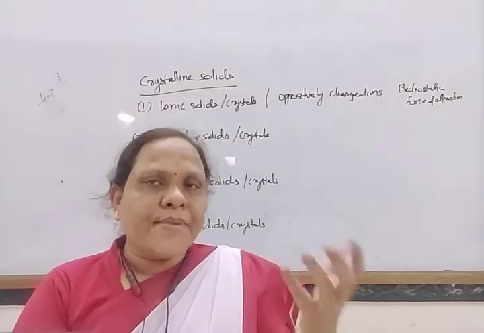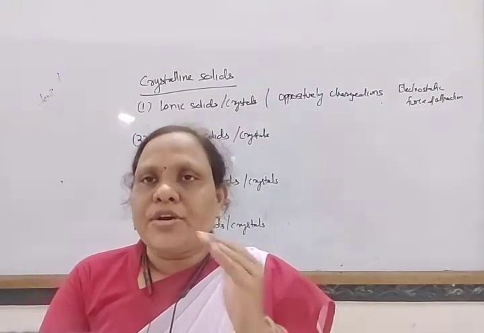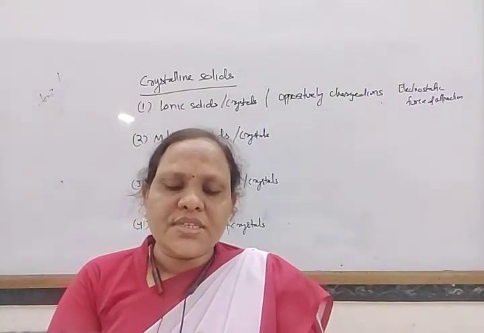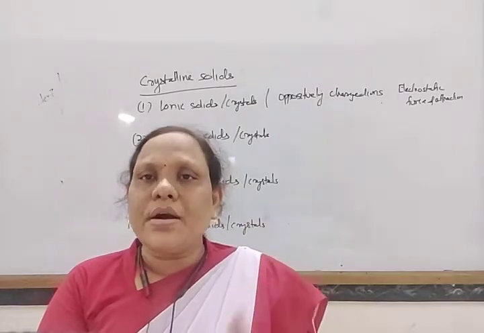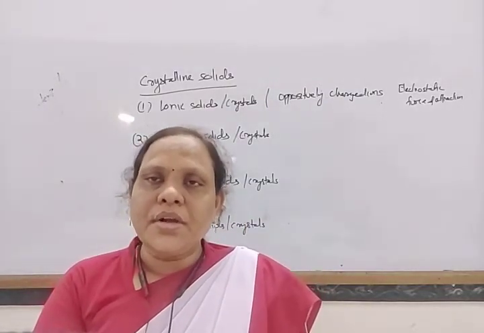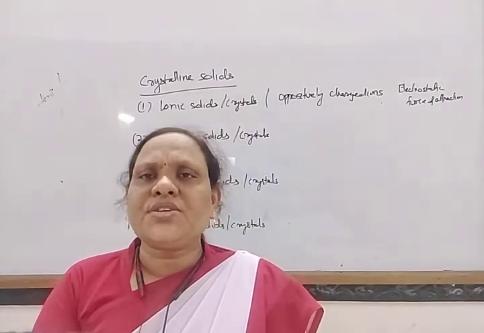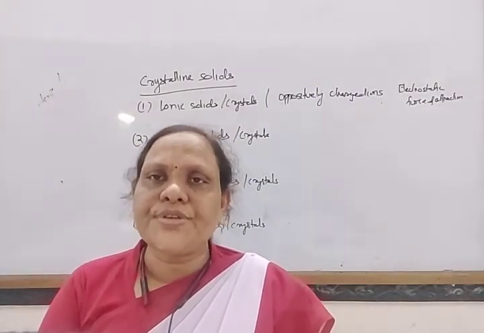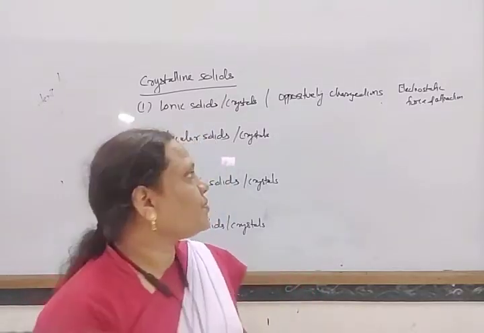Suppose Na+ and Cl- are there, and by applying some force, sodium ion just changes its position, and chloride ions come closer to each other. As a result, repulsion takes place and bond breaking takes place. In this way, by applying just a little force, these are generally brittle in nature.